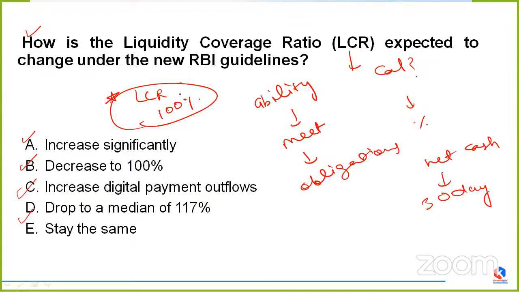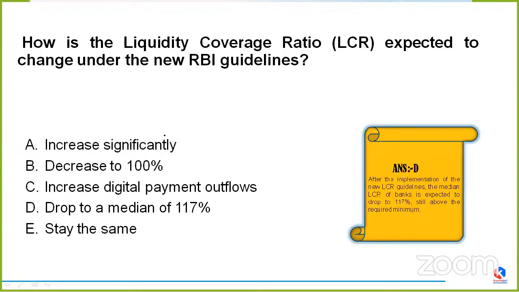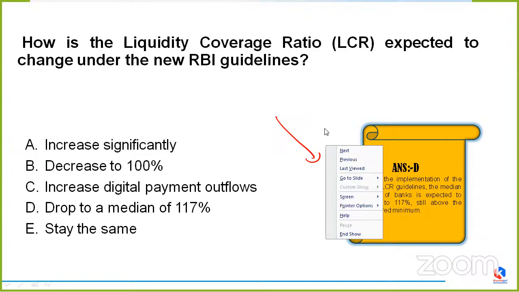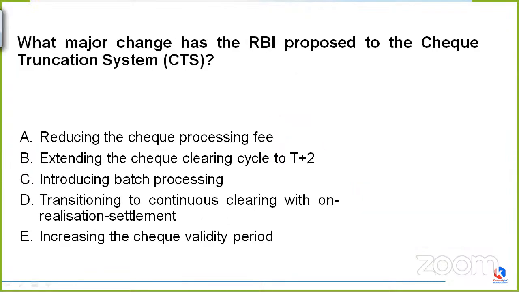Praful is saying C. Subhash is saying it to be C. Let's see what it is. So the correct option, friends, this time is option D, that is drop to a median of 117%. After the implementation of the new LCR guidelines, the median LCR of banks is expected to drop to 117%, which is still above the required minimum. Okay, now coming to the next question.